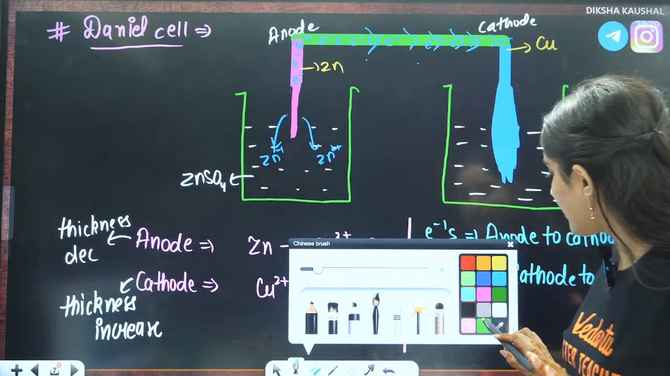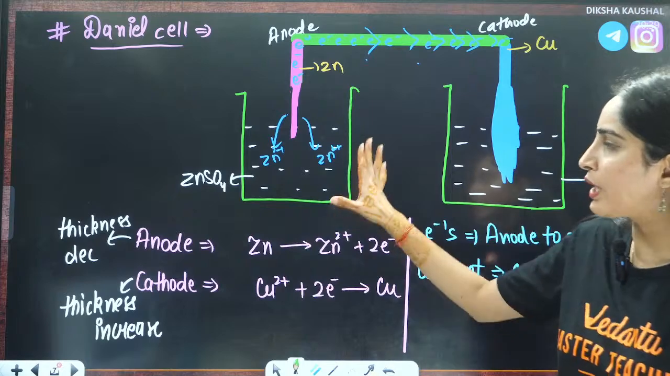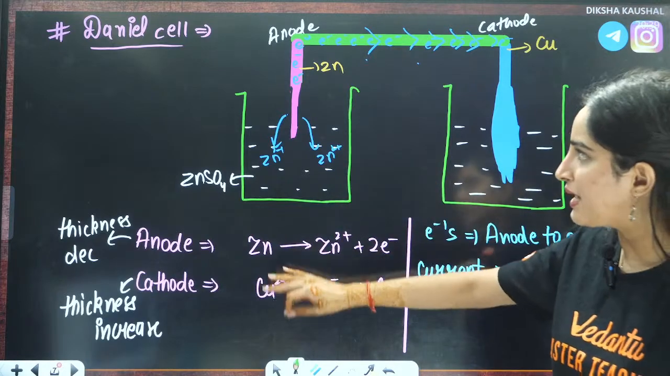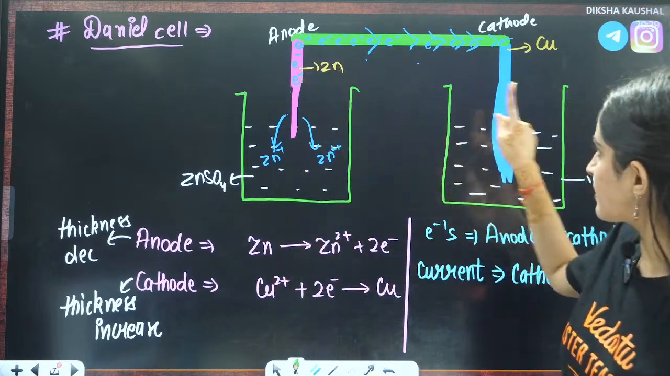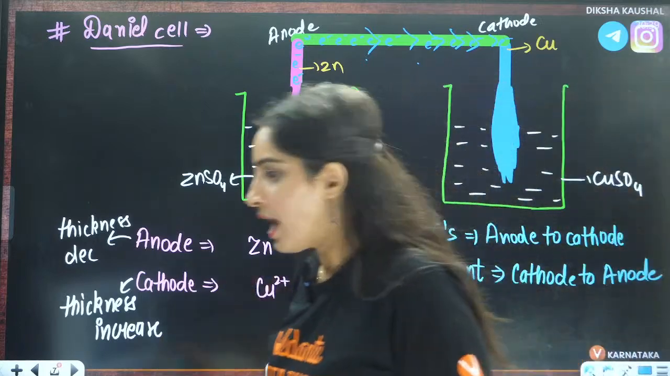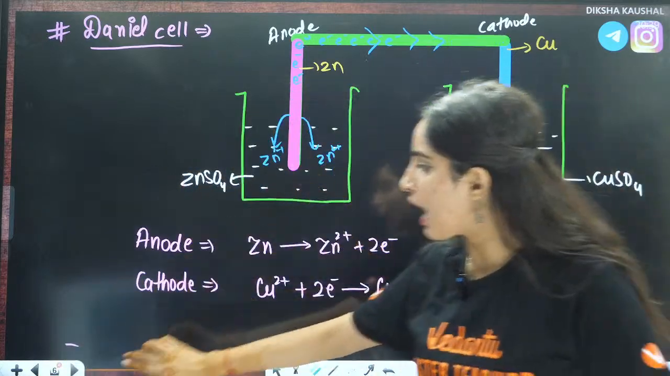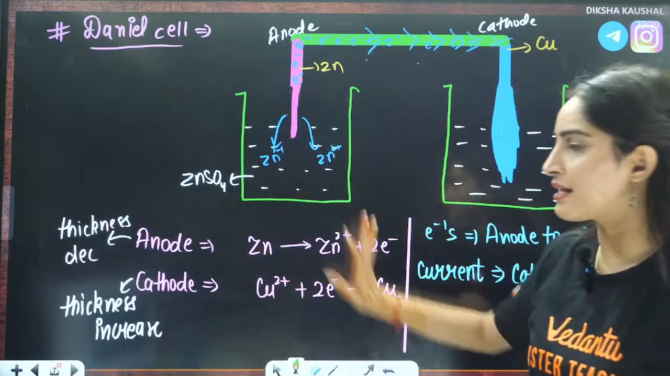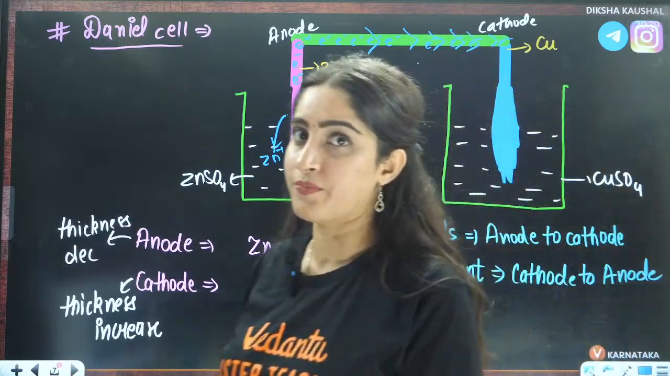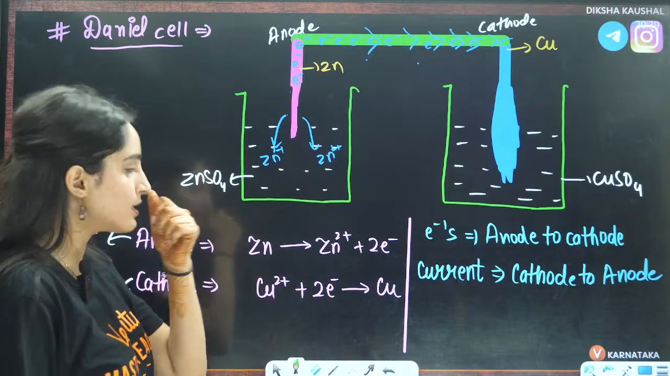But before that, tell me, is this clear to everybody what we are doing here? What is happening here? How the thickness is decreasing, how the thickness is increasing here. Earlier it was like this, but now the cell is like this. Things are getting changed here, right? Now, what exactly is happening?